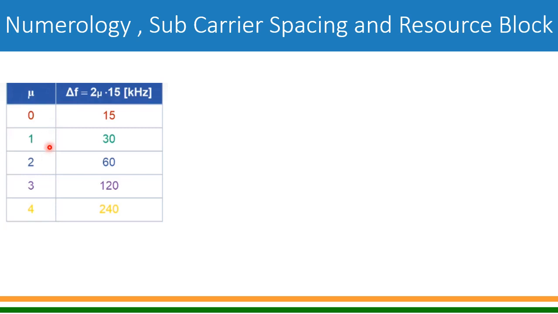For example, we call it numerology 0 when the subcarrier spacing is 15 kilohertz, numerology 1 means a subcarrier spacing of 30 kilohertz, numerology 2 is 60 kilohertz, 3 is 120 kilohertz, and 4 is 240 kilohertz. These are just the subcarrier spacings used in 5G, and these numbers, mu, are the numerology 0, numerology 1, and so on.